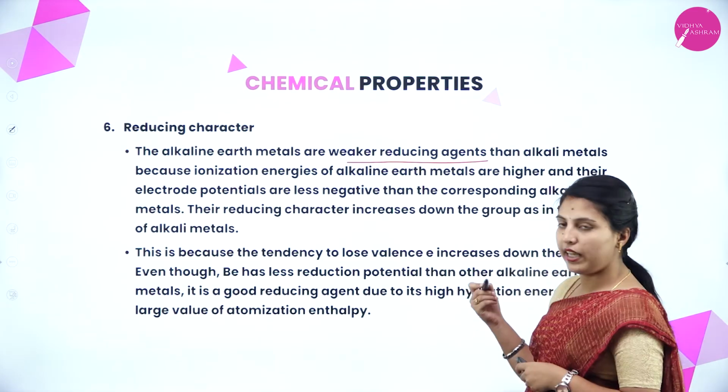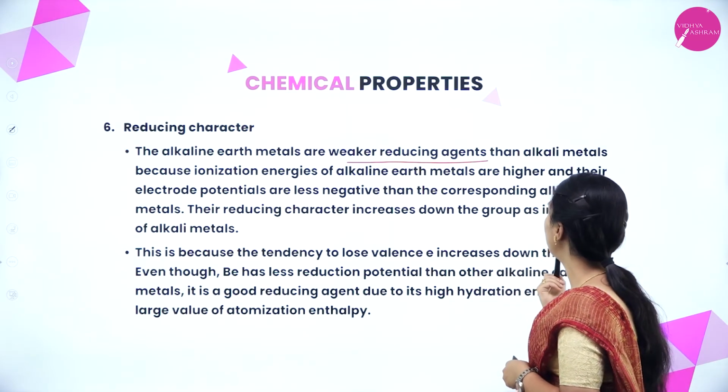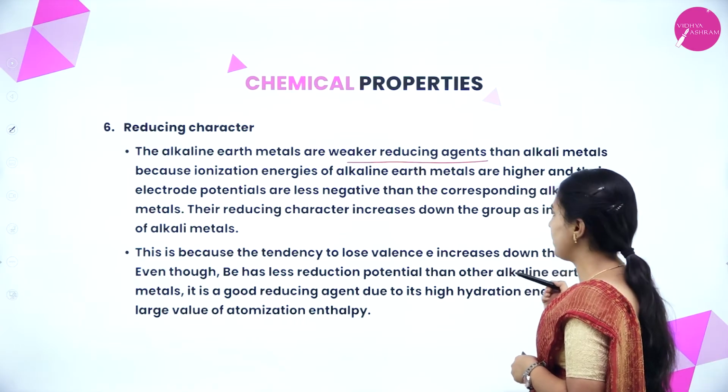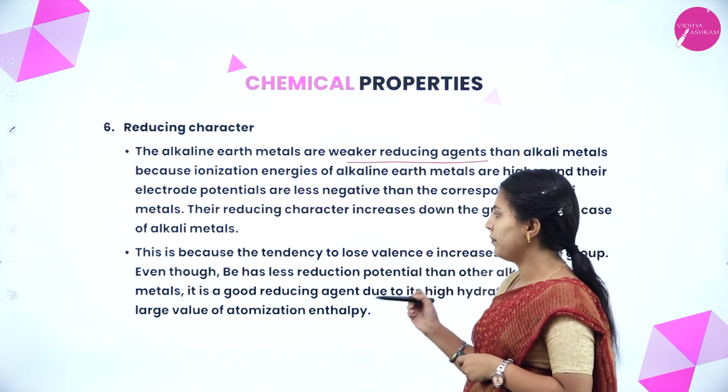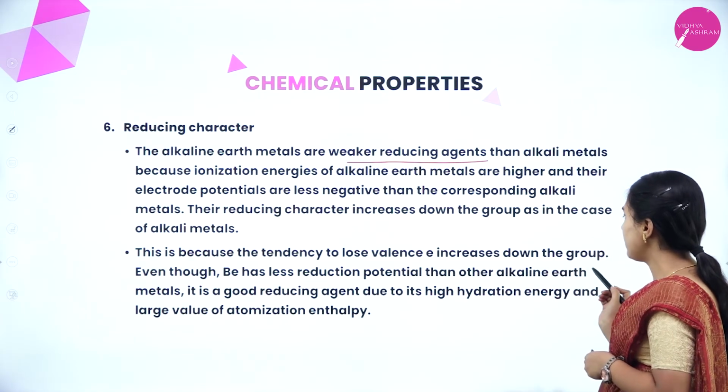Their reducing character increases down the group, as in the case of alkali metals. This is because the tendency to lose valence electrons increases down the group.